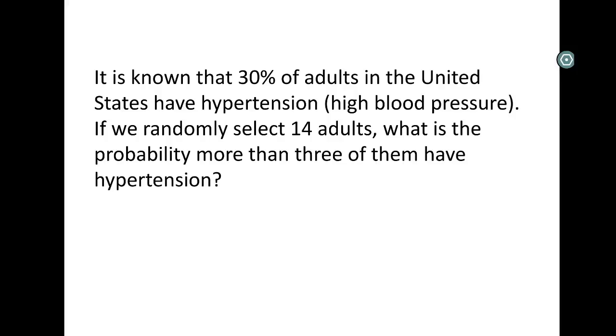All right, next question. Before I even read anything, I see a percent and a number, which is leading me to think this is probably a binomial question, but I'll read to actually make sure. Suppose it is known that 30% of adults have hypertension. We randomly select 14. What is the probability that more than 3 of them have hypertension? So indeed, we have a probability of people having hypertension, a probability of success. We have a number of people that we are selecting, and then we are looking for a probability that more than 3 of them, 3 is our counted up number, our number of successes, have hypertension.